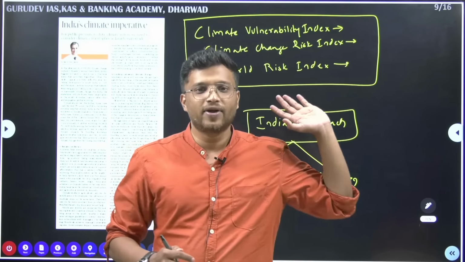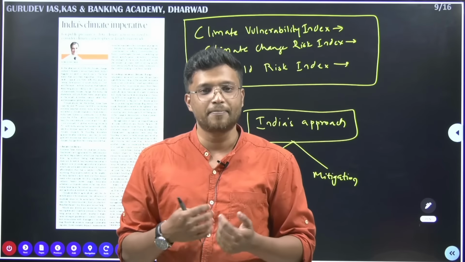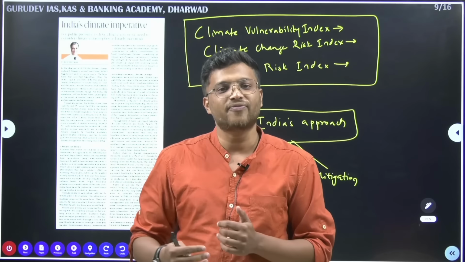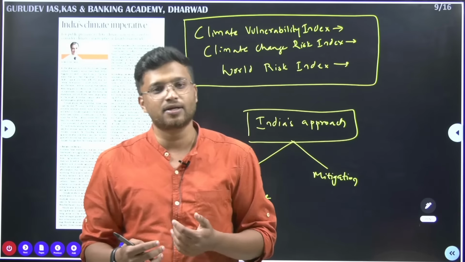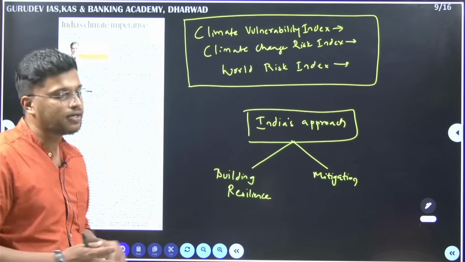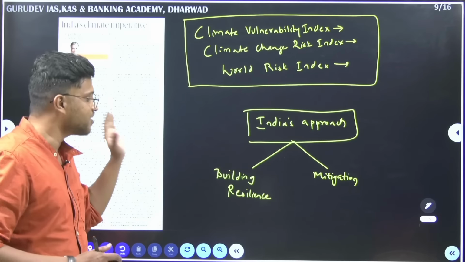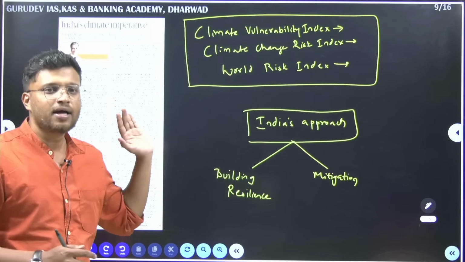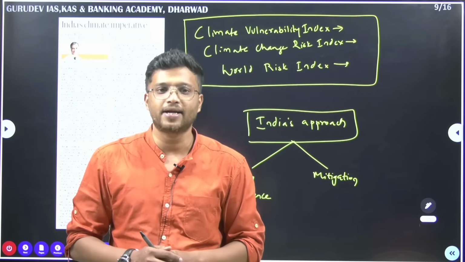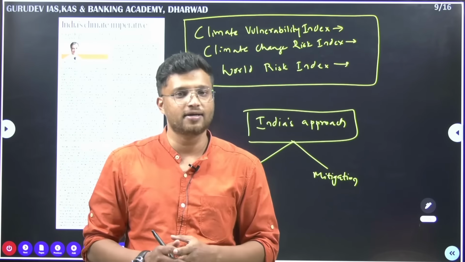So when agriculture is so much impacted, the overall population is impacted in the form of food security and employment. All these factors are going to create a lot of stress in our society when climate change comes up. Here the writer has mentioned that India has two approaches to combat this climate change. First is building resilience against the climate hazards that have been happening. The article at the start mentioned some of the climate hazards we have been witnessing, some of the super cyclones that have been affecting us this year only.